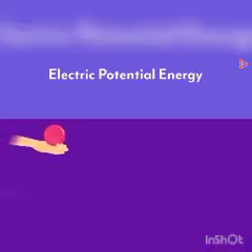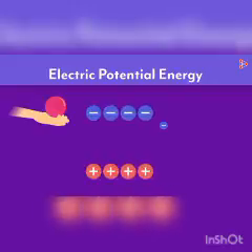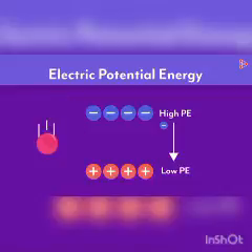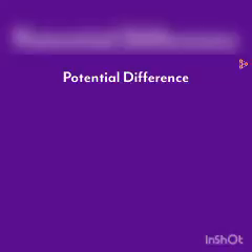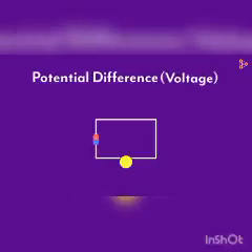Similarly, there is a concept of electric potential energy. The electric potential energy of any charge describes how much stored energy it has. Just like the ball in your hand has high potential energy, a negative charge close to another negative charge has high potential energy. If left free, the charge will be repelled by the negative charge and will move towards the positive charge, just like the ball will fall towards the earth. What's potential difference then? It's just a difference of electric pressure between 2 points. And this difference may arise because of a battery consisting of cells. Potential difference is also referred to as voltage.